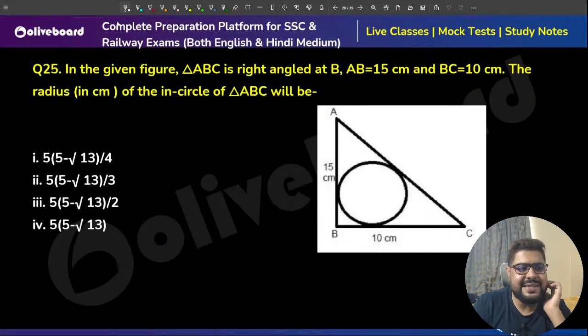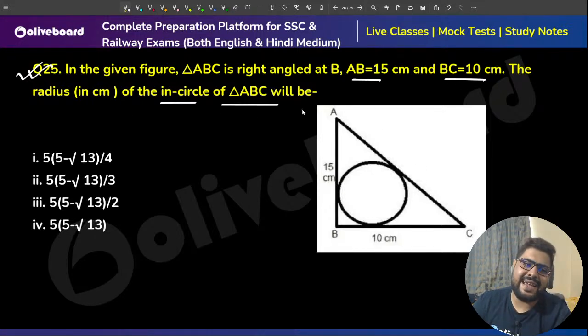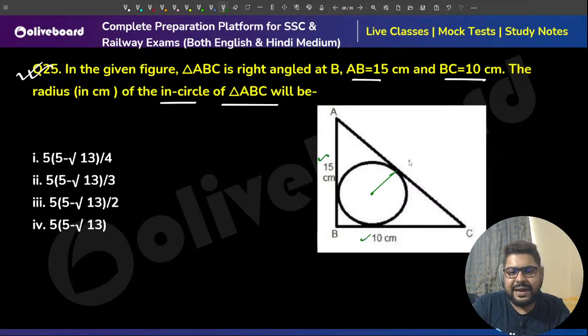Like the geometry question. AB is 15, BC is 10. Okay, in circle radius. Can anybody tell me what that will be? Anybody? Acha, let me give you a formula. That is this plus this minus this, by 2. That is the in circle radius. Like height plus base minus hypotenuse, by 2, is the radius of the in circle of any right angle triangle.